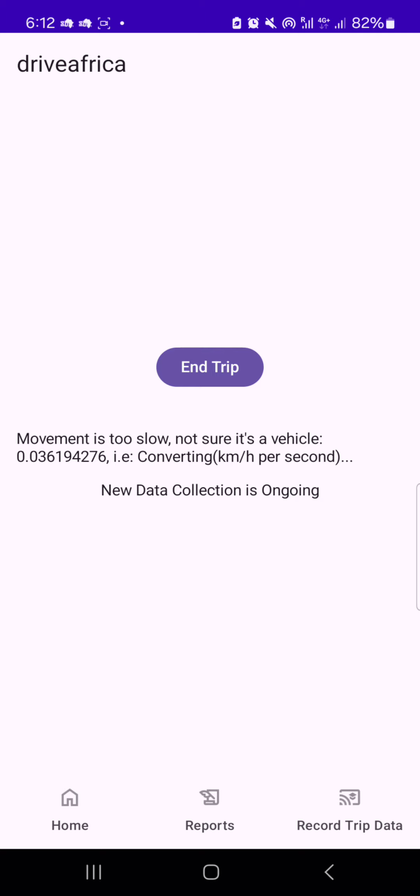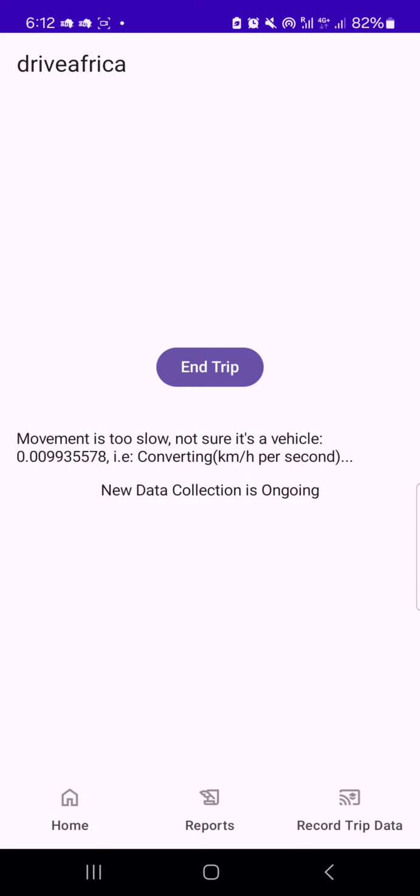So you can imagine, anytime there's a proper movement, the sensors are able to pick up to 100 data points in a second. That data has to be collected and then processed by the app, and because of that, it will always show you new data collection ongoing.